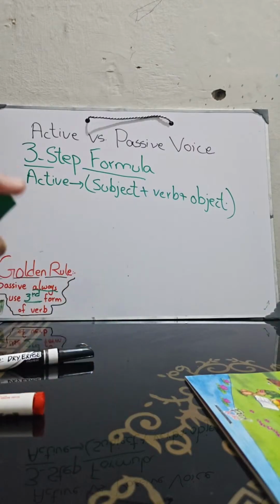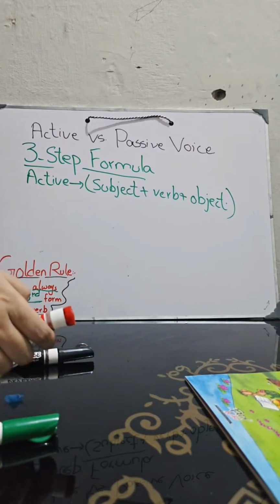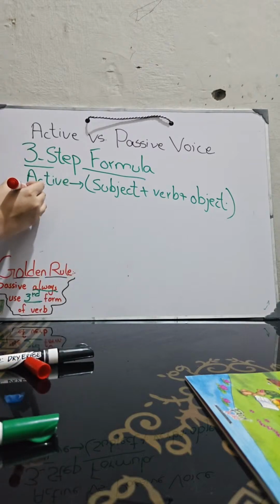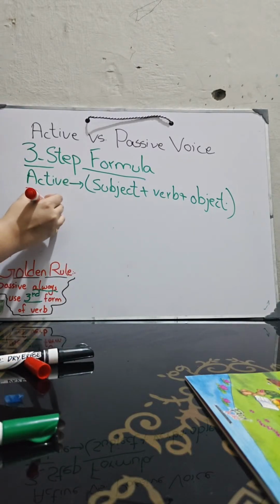Okay, but next we have passive. Let's see the rule to make a sentence, or to convert a sentence, into the passive voice.